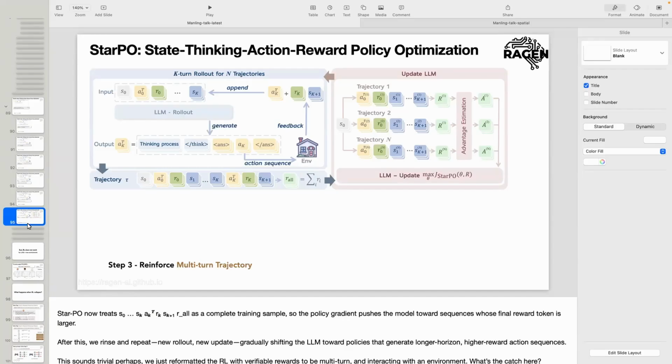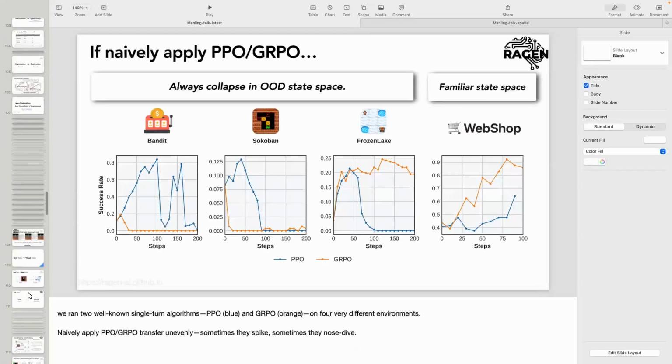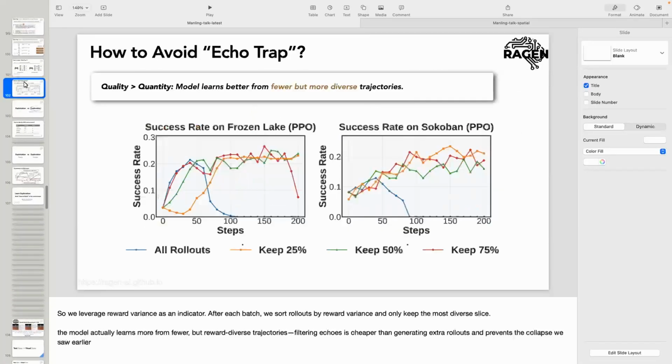So what we're trying to do is make the reward more diverse, to avoid the collapse. We found that if the reward is more diverse, it basically means the model is trying to explore, so it will not have this kind of collapse symptom. And then we actually observe the model training like this, so at least it will not drop dramatically.